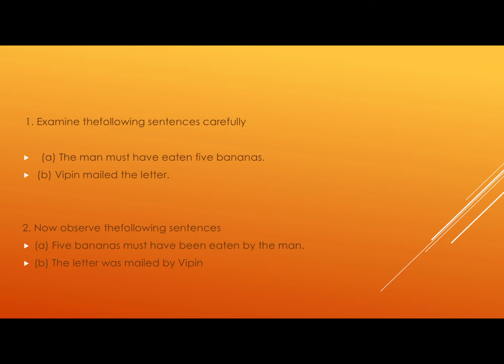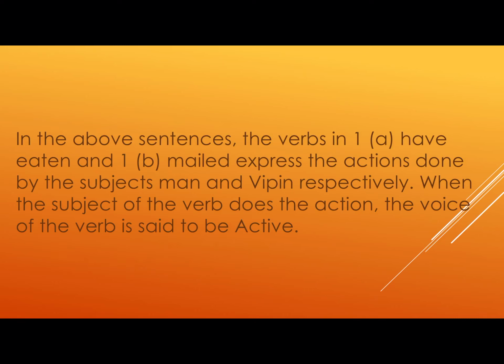So whenever you start doing passive voice, you must memorize the past participle forms of verbs. So in the above sentences, the verbs eaten and mailed express the actions done by the subjects, that is man and Vipin respectively. When the subject of the verb does the action, as you all know, the voice of the verb is said to be active.